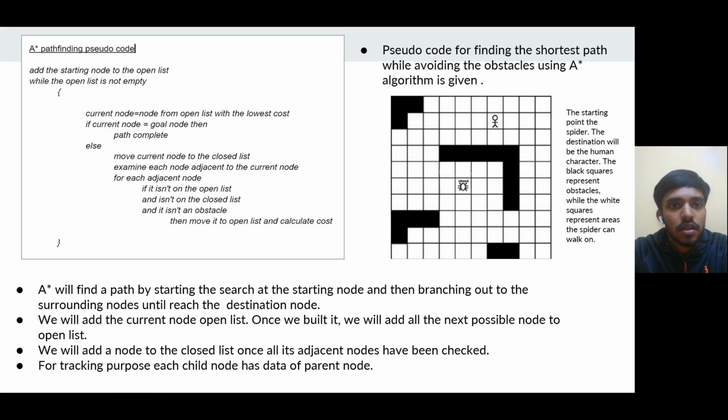A-star works by starting at a node and branching out until it reaches the destination. Here in the figure, the position of the spider is taken as the initial point and that of the human as the destination. The black-colored blocks are the obstacles, and we have to find the path by avoiding these obstacles using the A-star algorithm.